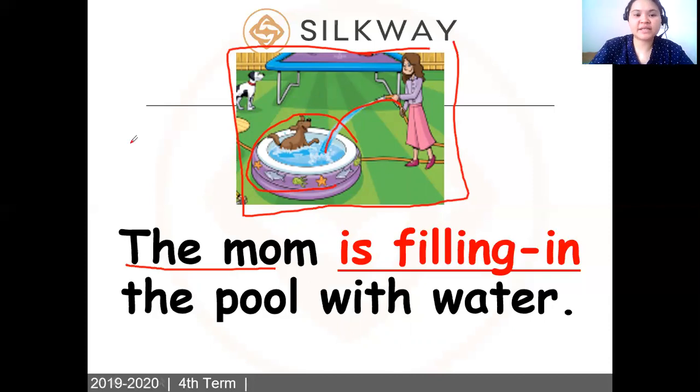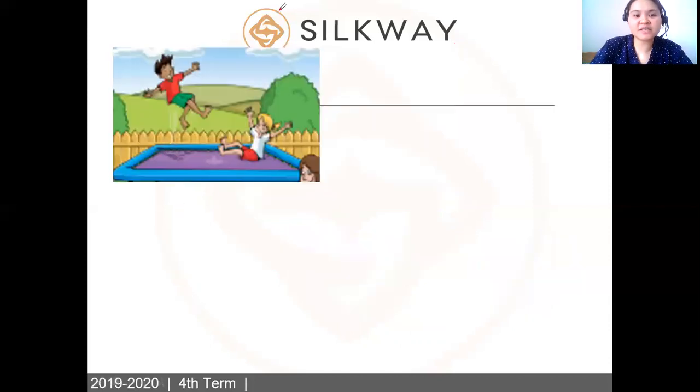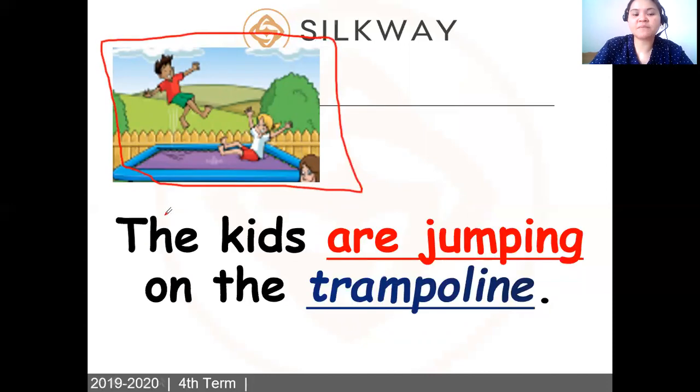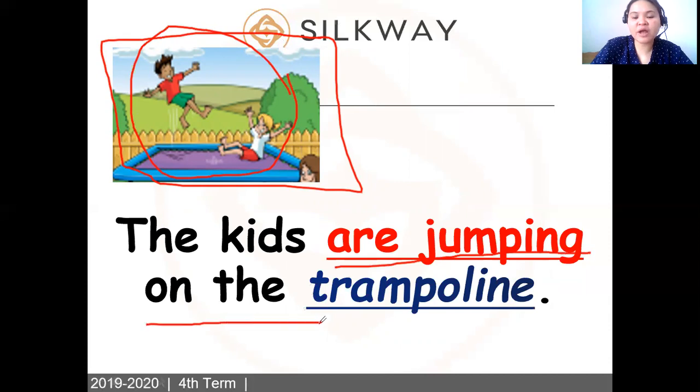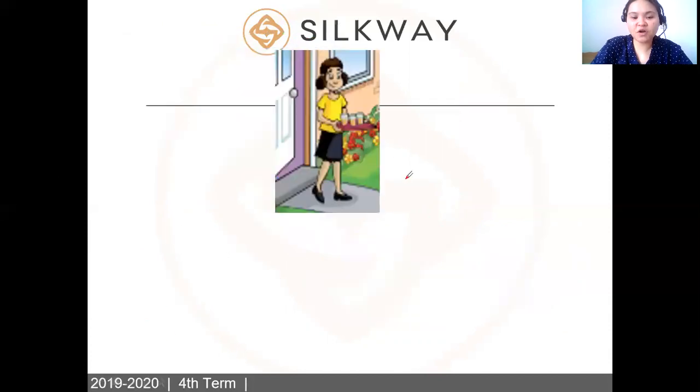Okay, let's move on. What about this picture? So we have to describe the picture. You can say the kids, or the children, are jumping on the trampoline. So can we repeat it? The kids are jumping on the trampoline. Let's move on. What about this?